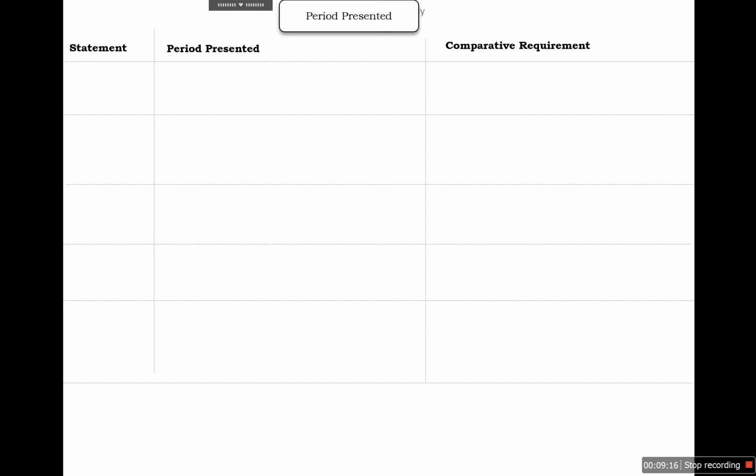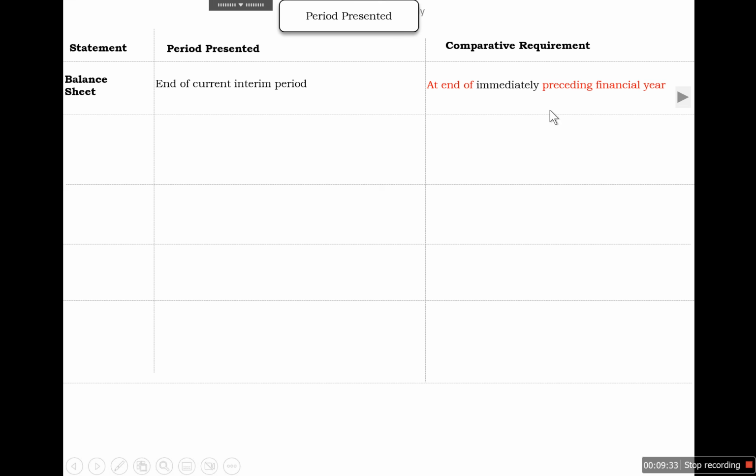So if we talk about the periods presented in case of the balance sheet, it should be as at the end of the current interim period, and comparative information should be provided as at the end of the immediately preceding financial year.